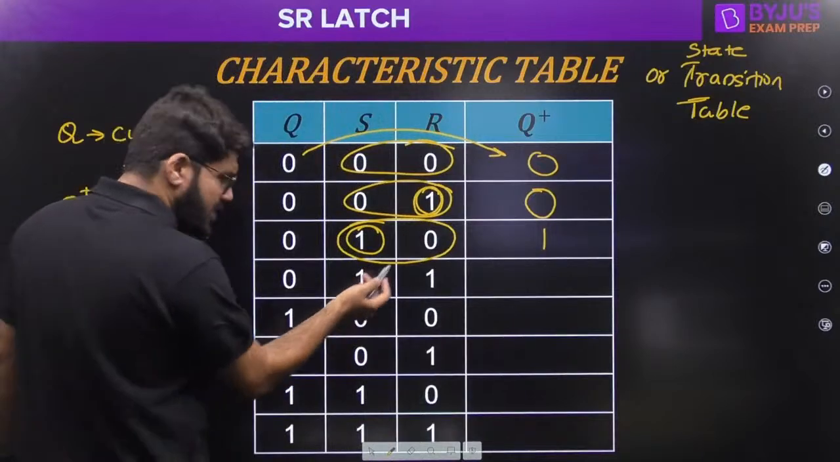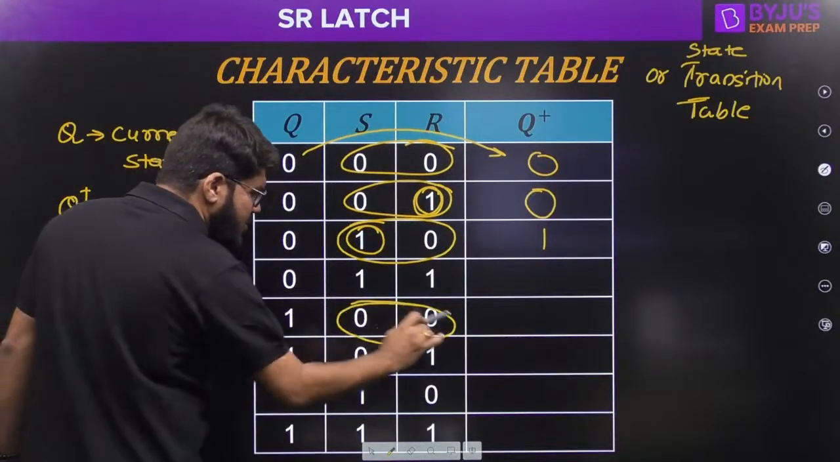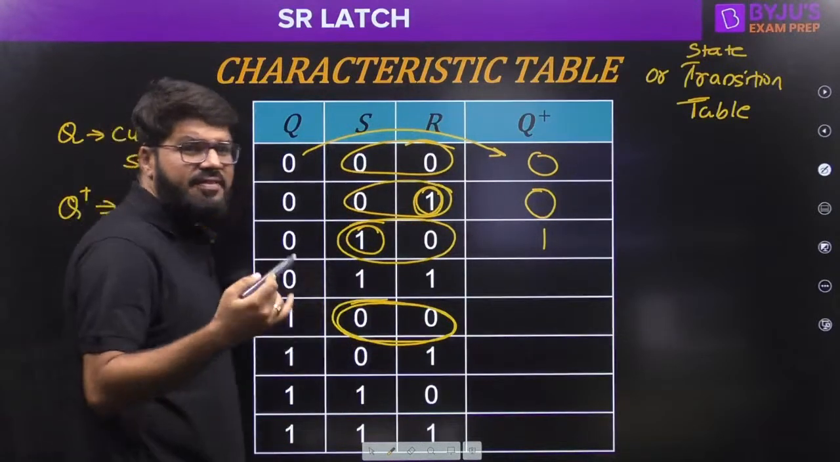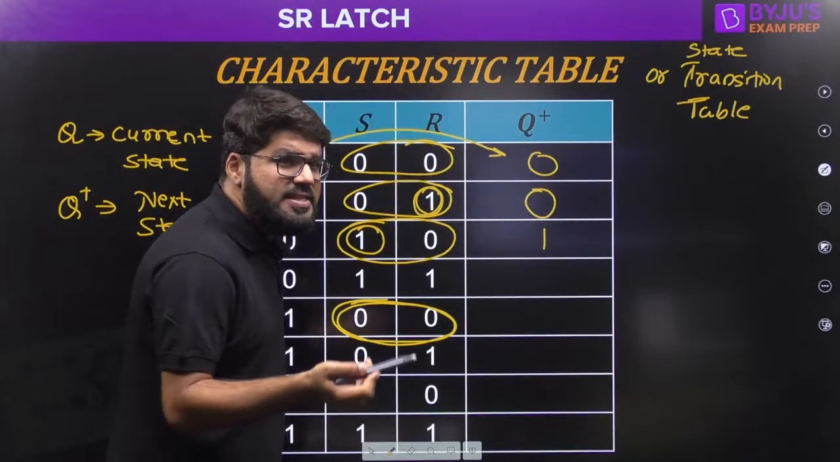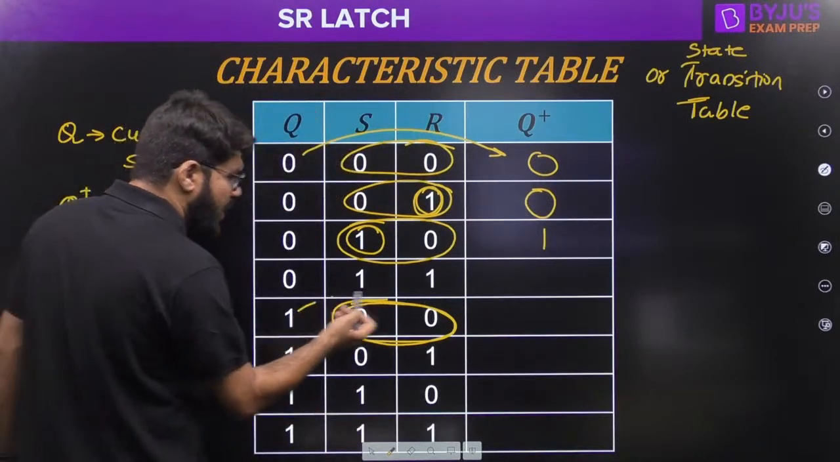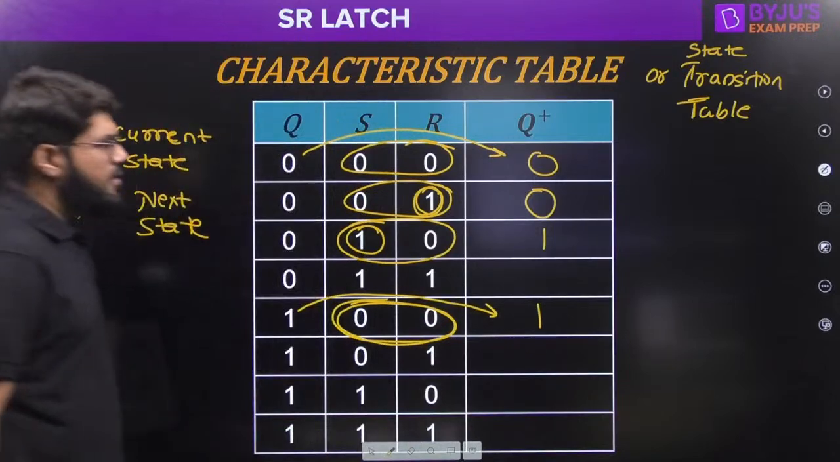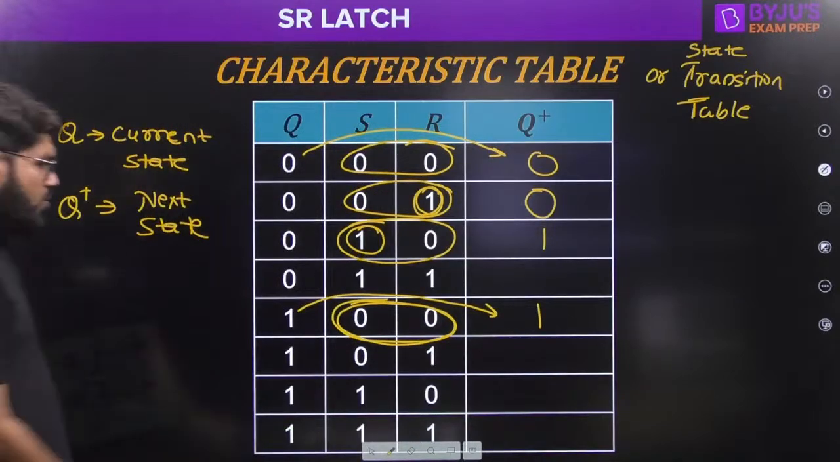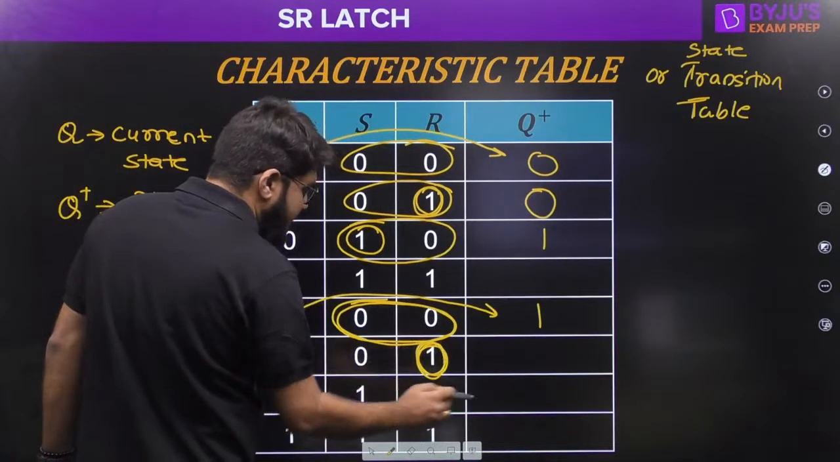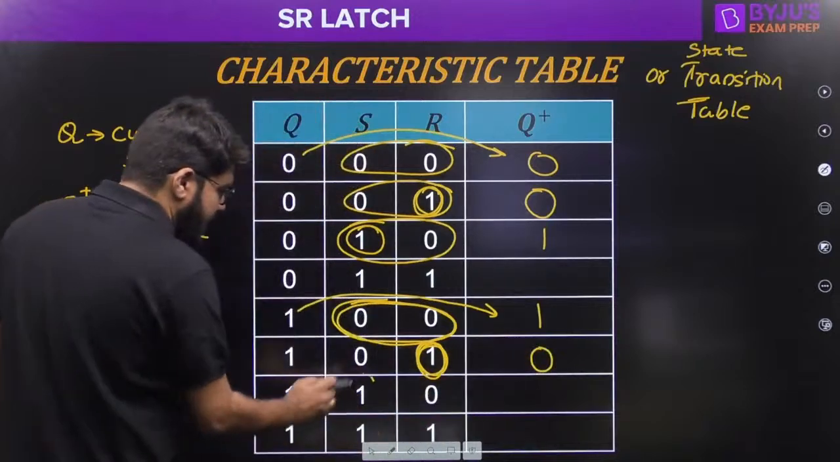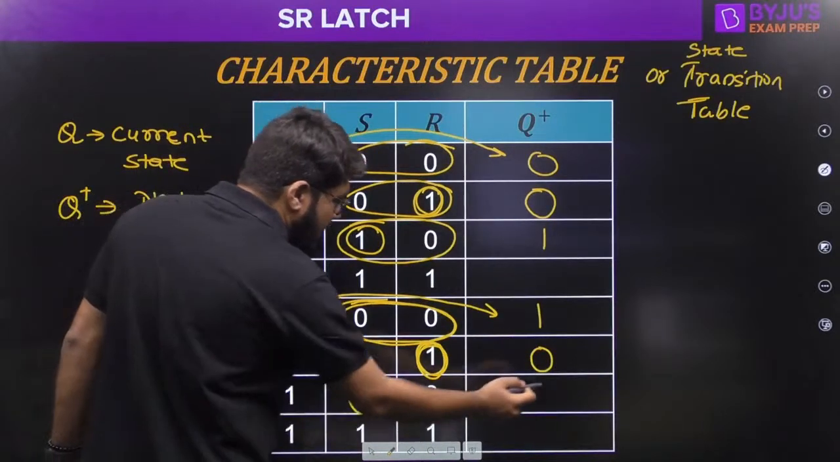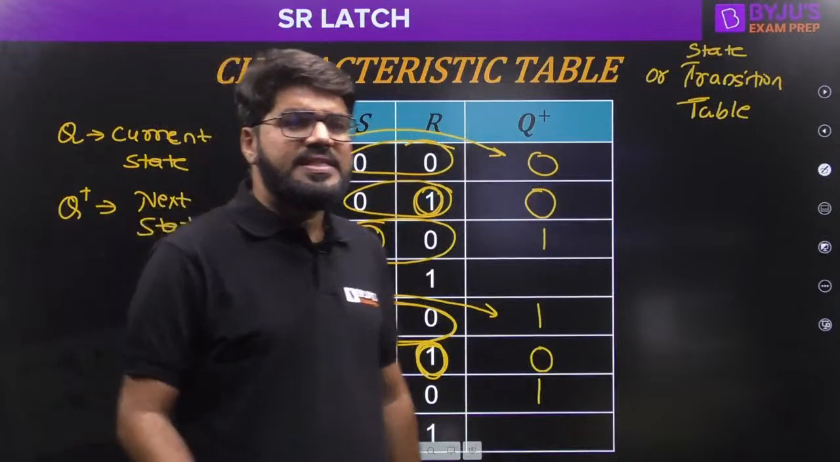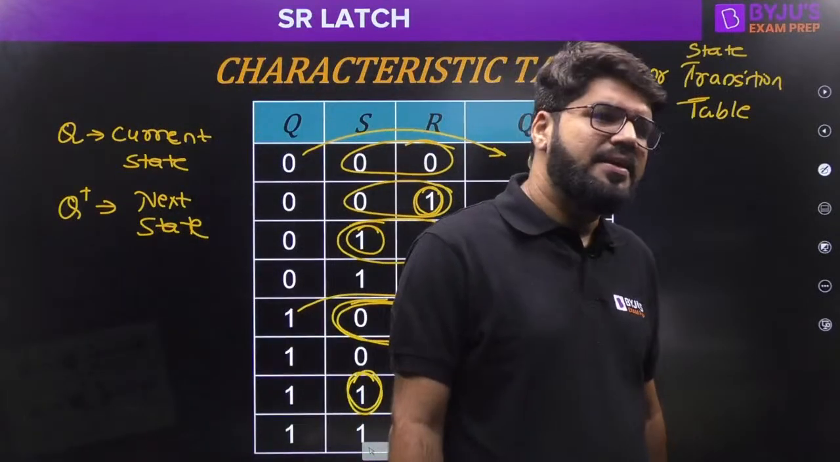Okay, now let's come to this. We will skip this for now. Again 0, 0. 0, 0 means the device remains in the same state. Same state means if it is 1, it will remain 1. Now 0, 1. R equal to 1, so the device will be reset. S 1, R 0. S equal to 1, so the device will become set.